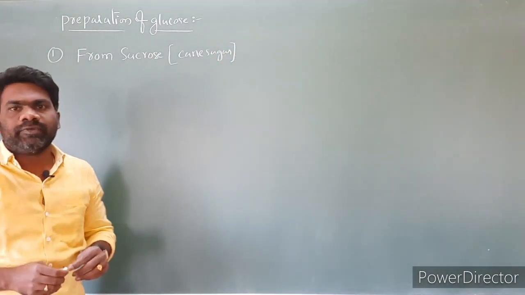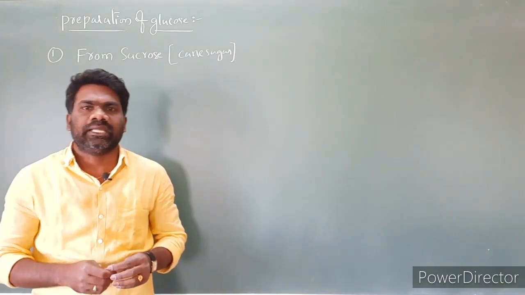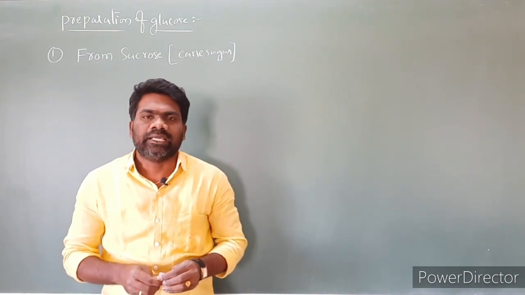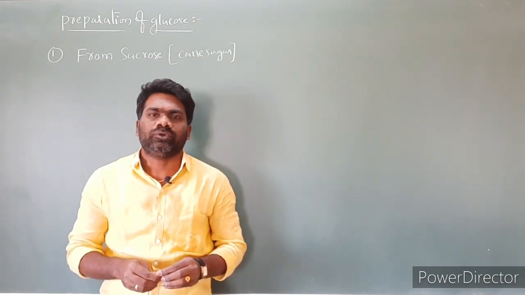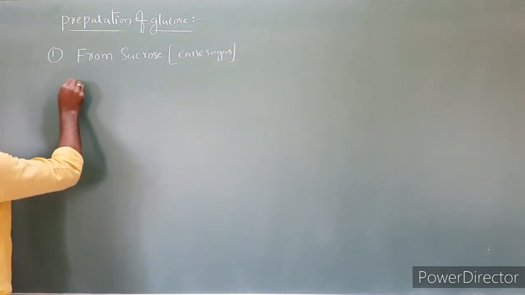Sucrose is boiled with dilute hydrochloric acid or sulfuric acid in alcoholic solution, which gives equal amounts of glucose and fructose. First let us read the statement.